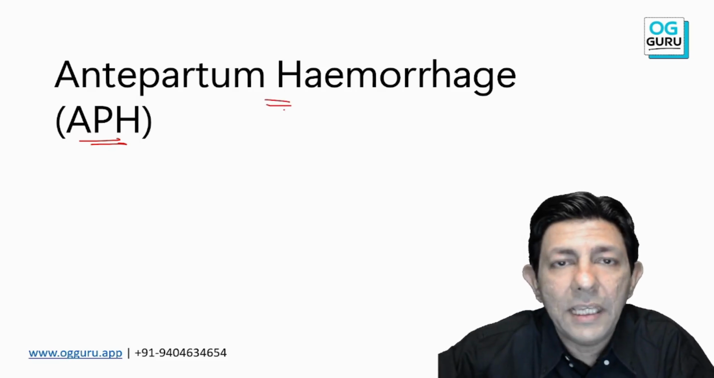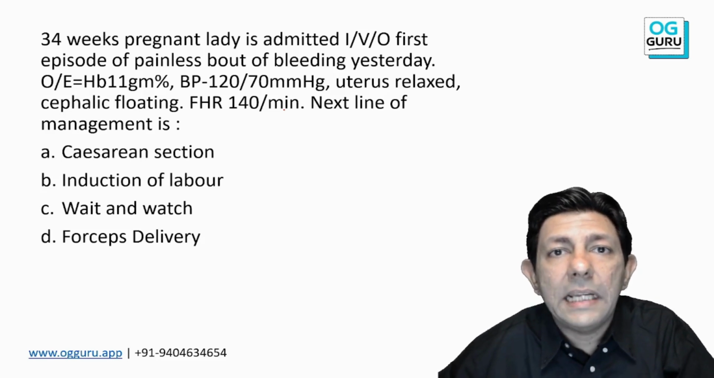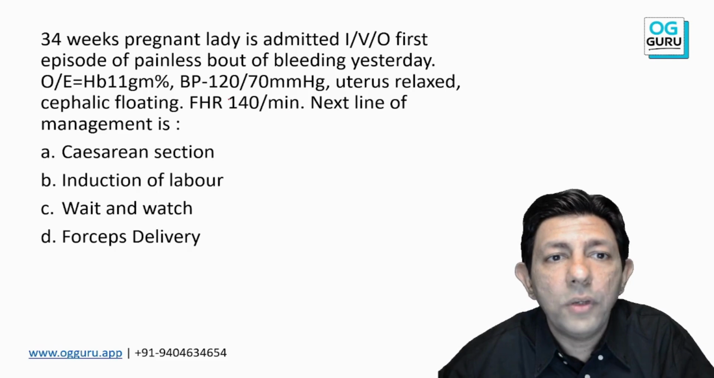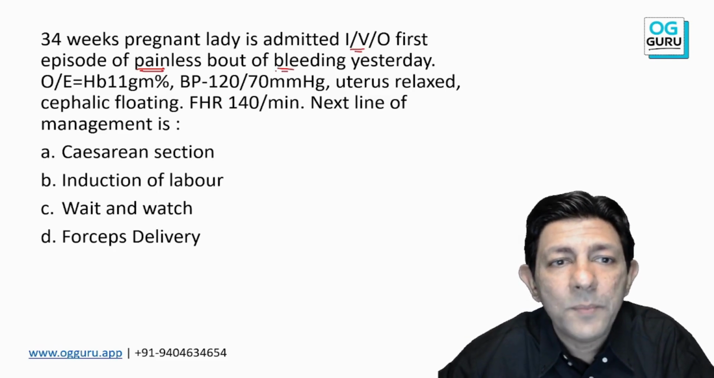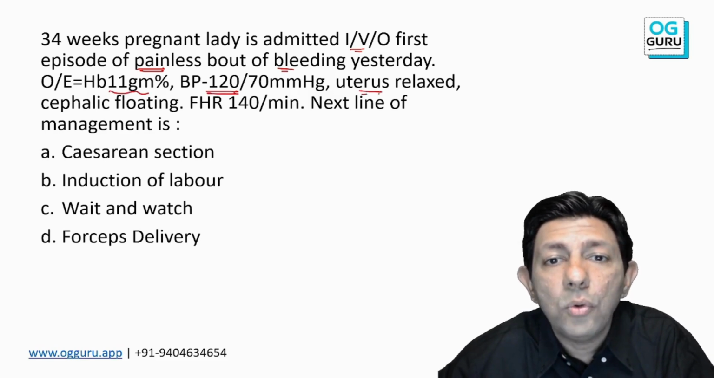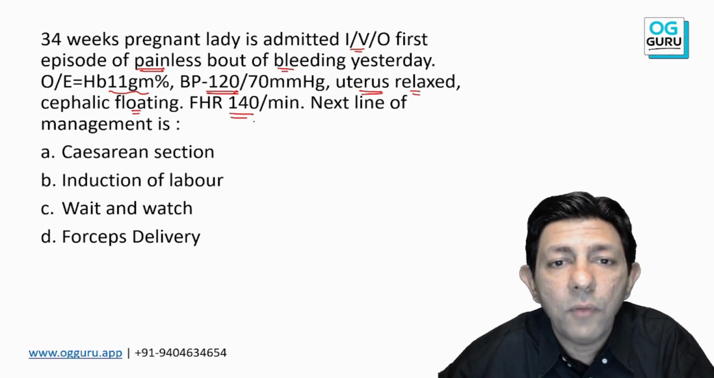Now can anybody look at the clinical case-based scenario and tell me the diagnosis? A 34 year old pregnant lady admitted in view of painless bleeding, BP normal, hemoglobin okay, uterus relaxed. Very important clue: head floating, fetal heart rate 140. What is the next line of management?